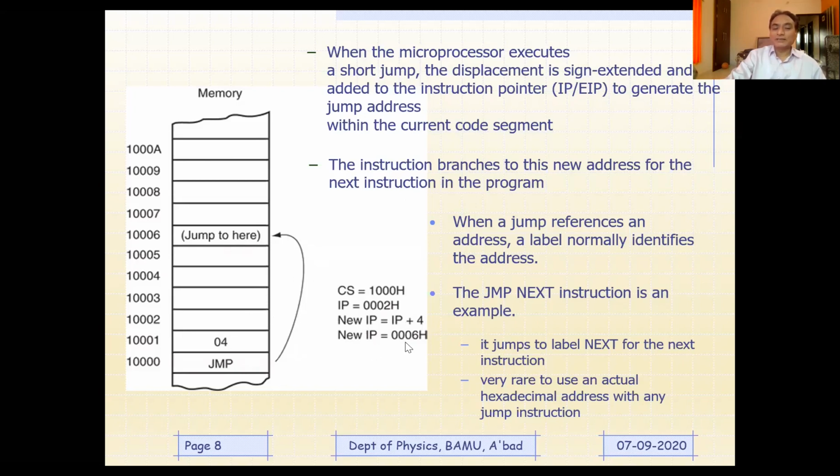So the new IP address is going to be 0006 offset address. This is IP address, meaning offset address, right? So this is how it is to be. I know you might be having some questions, and therefore soon after this we'll take your questions as well.